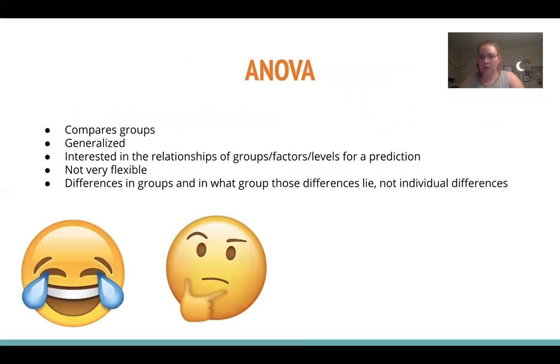So now we can move into ANOVA. And ANOVA allows us to compare groups. It allows us to see the differences in groups and in what groups those differences lie, although it doesn't tell us where our individual differences are, which is another thing that we could improve on ANOVA, but it does tell us if there are differences.